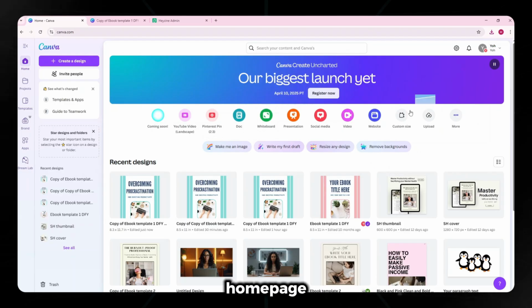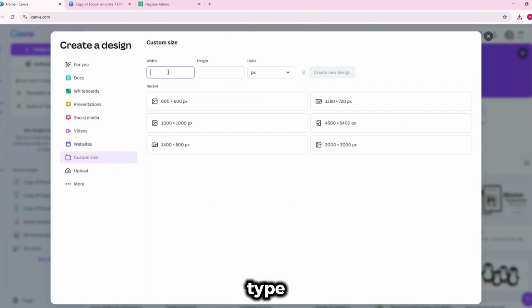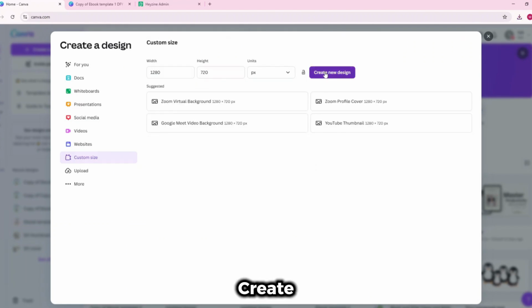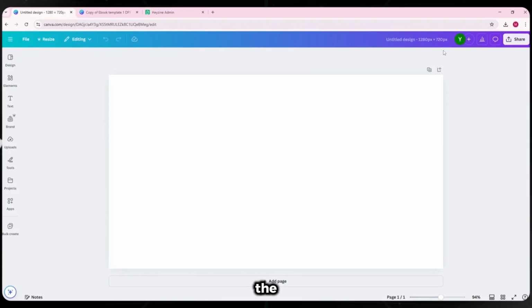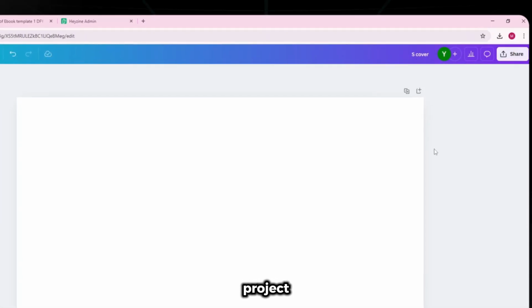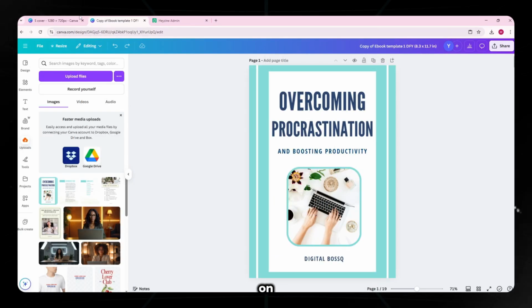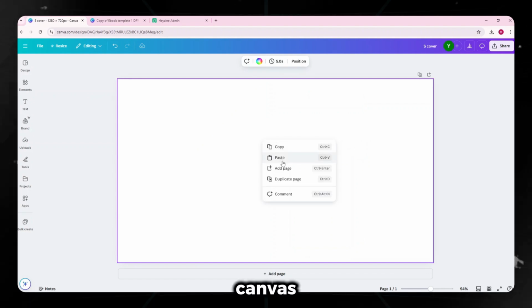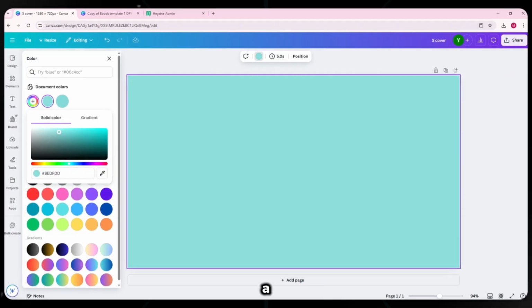Then, on the Canva homepage, I'll click Custom Size and type in the cover size, which is 1280 by 720 pixels, and click Create New Design. Before designing the cover, I'll start with naming this project, and then I'll copy the color that I used on my ebook and paste it on this canvas. Then I'll adjust the color to be a little bit lighter.